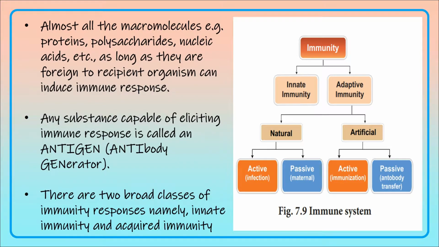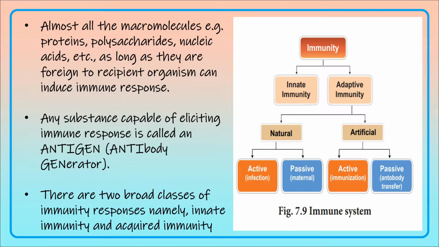Antigens, the foreign bodies, are macromolecules like proteins, polysaccharides, nucleic acids, etc. As long as they are foreign to the recipient organism's body, they can induce an immune response in the body.